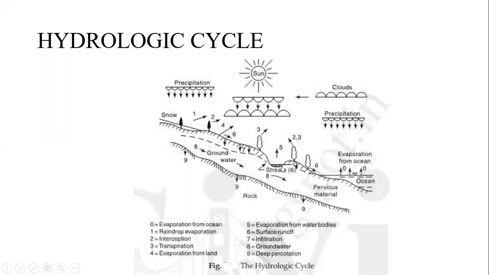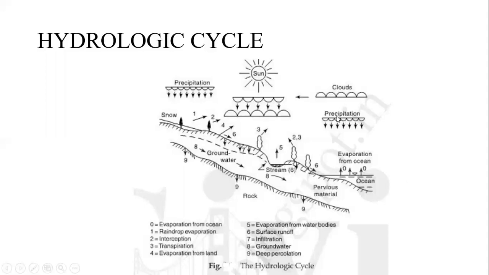Further it moves and joins the streams and rivers, and the deep percolated water further joins the oceans. And from that again there occurs evaporation, and through that evaporated mass clouds form, and those clouds get condensed and again yield precipitation.